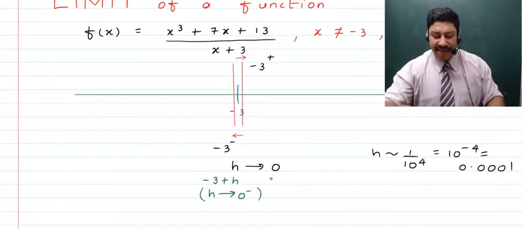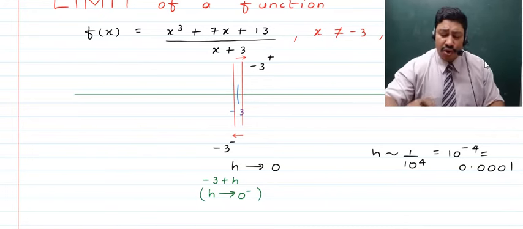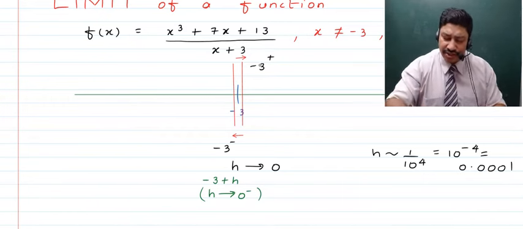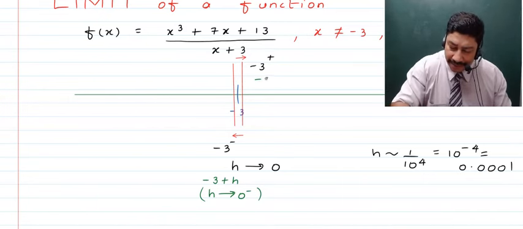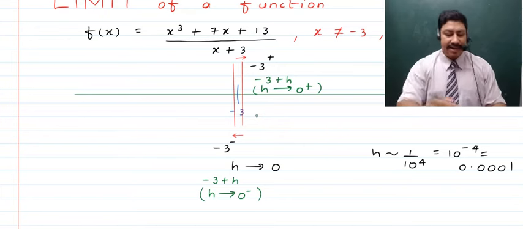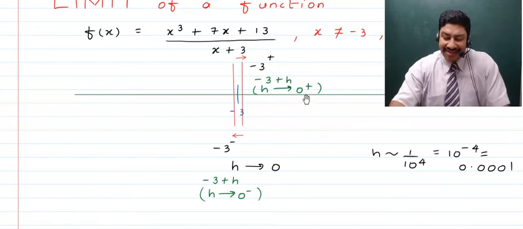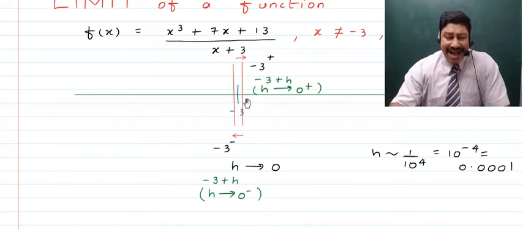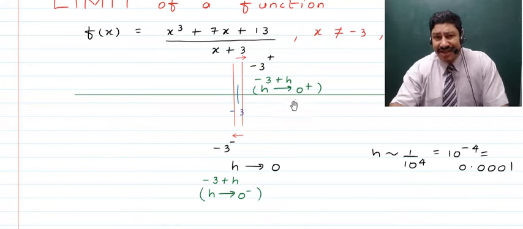And if we talk about a value for minus 3 plus h, we can write it as minus 3 plus h, where for this case h is tending to 0 plus. Did you understand? So if you add this number, that is plus 0.0001, to minus 3, you will land at a point which is on the right hand side of minus 3.